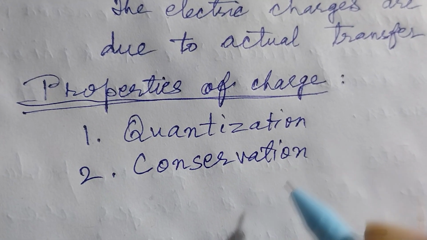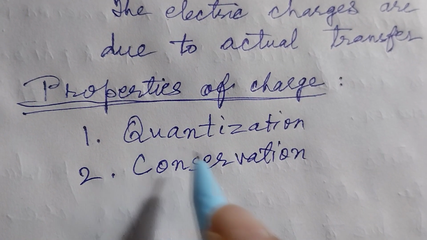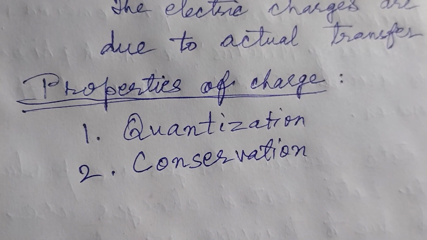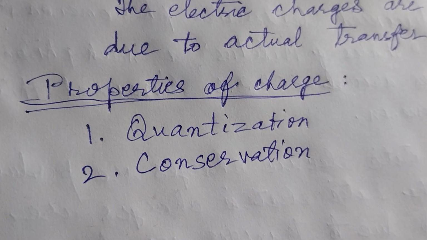These two properties of charges are quantization of charge and conservation of electric charge.